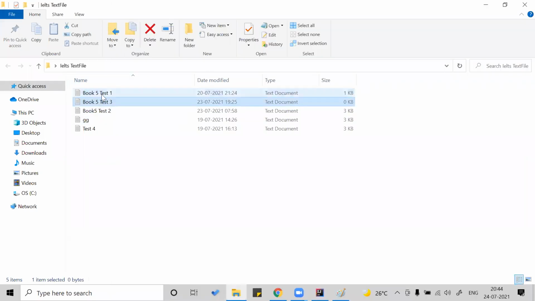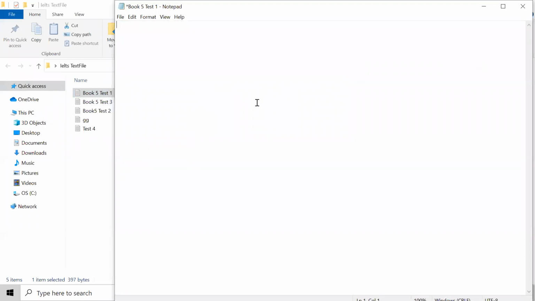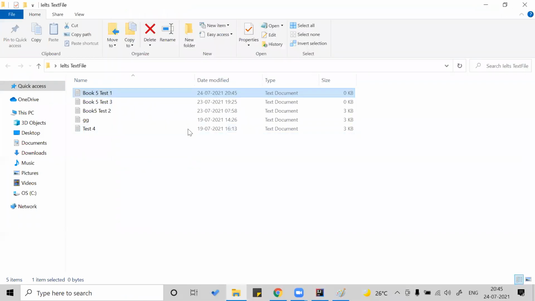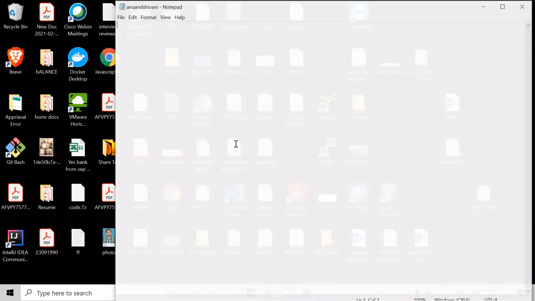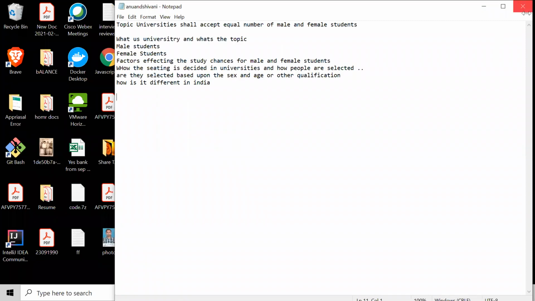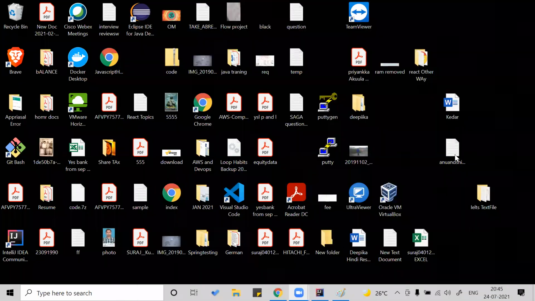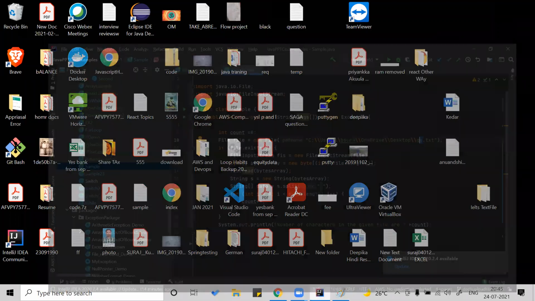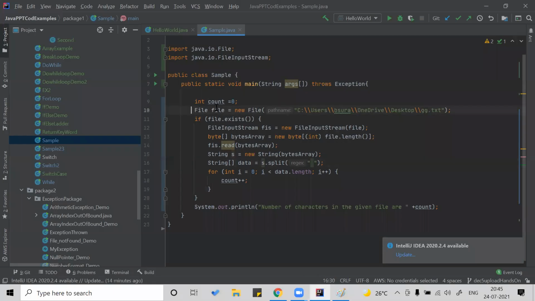So what is the program doing? It is taking a file object, reading the file, checking if the file exists or not, and then printing the number of characters in the given file.